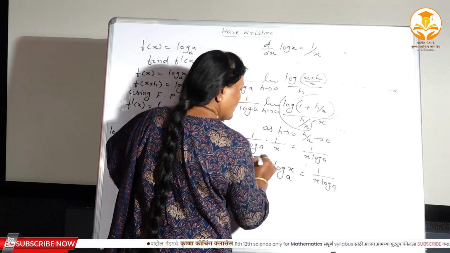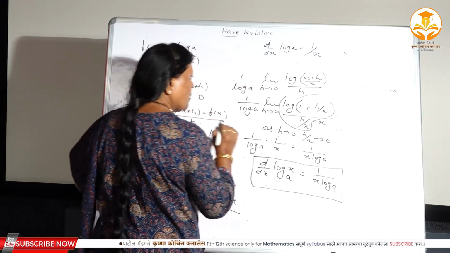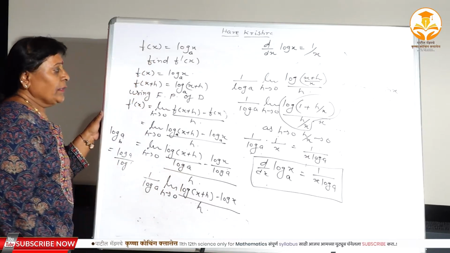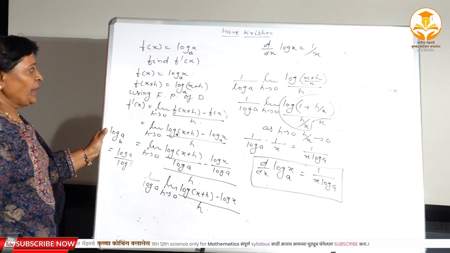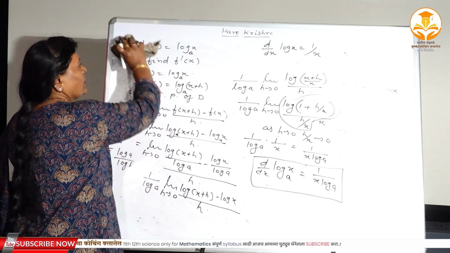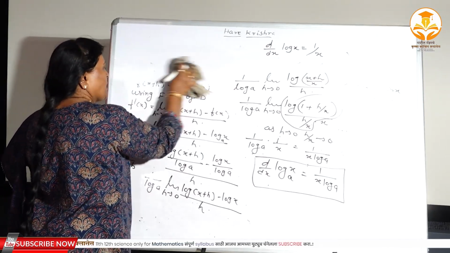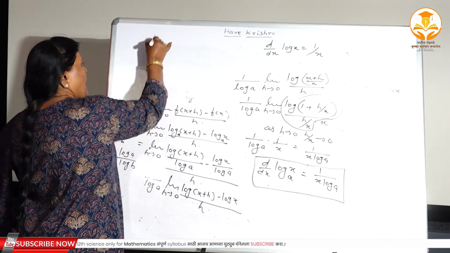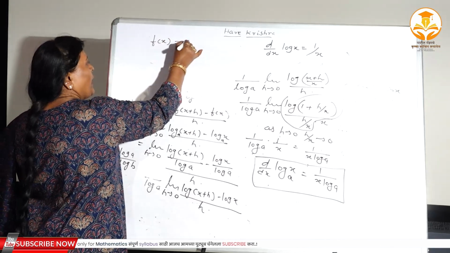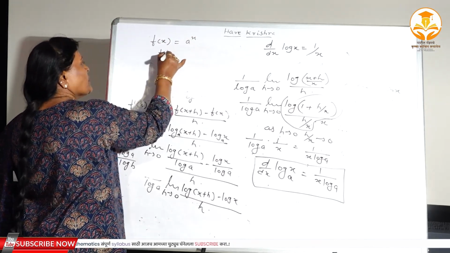Very important. Now these are the two logarithmic functions, isn't it? And here the derivative of two logarithmic functions. Now the last here, that is the exponential, isn't it? Suppose f of x is equal to a to the power x, find f dash x.